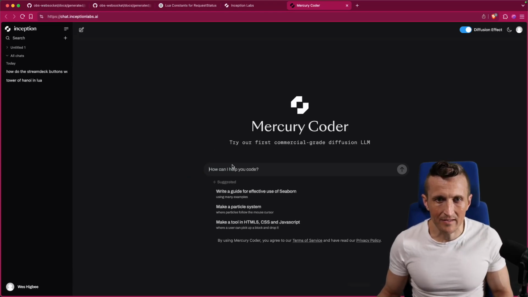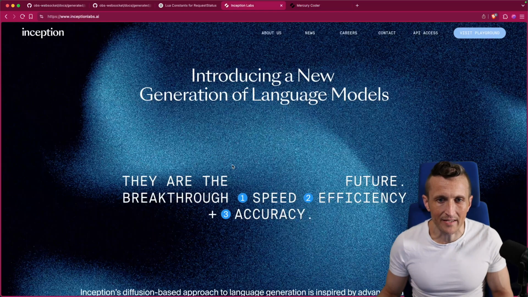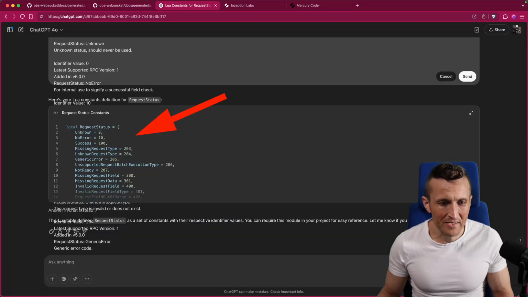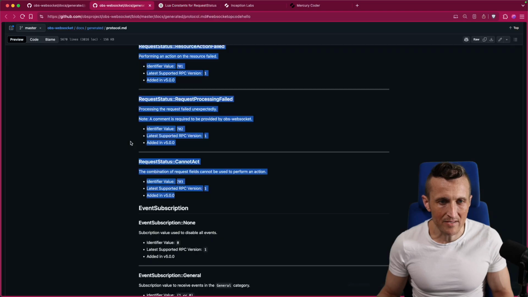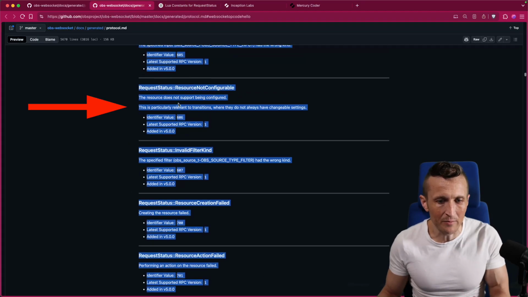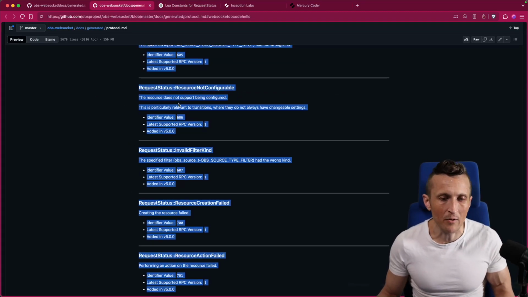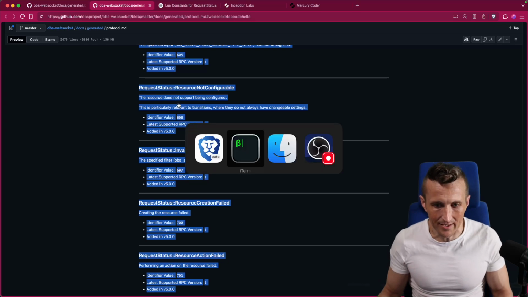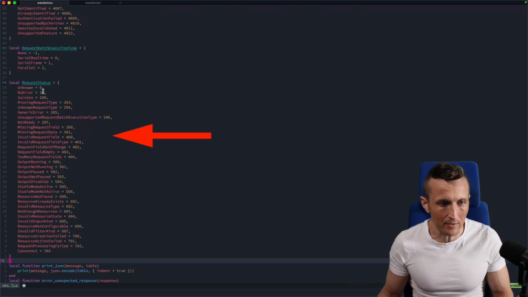Anyways, I've got this WebSocket code that I'm setting up here in Lua. I had ChatGPT do this already, so I'll use that as a comparison, but basically a huge set of enumeration values or constants that I want to generate a table for. In fact, it'll look like this when it's done here. Hopefully it looks similar to this.